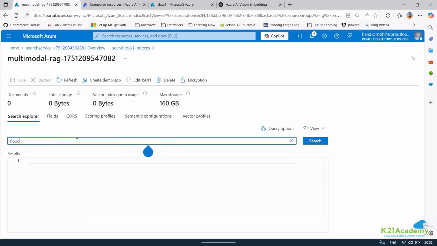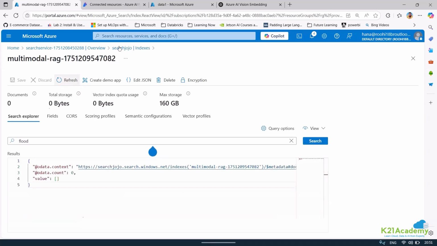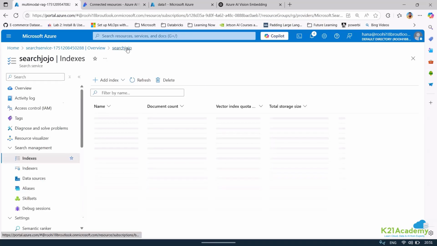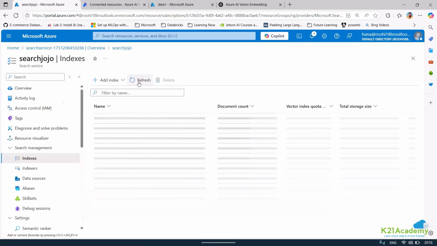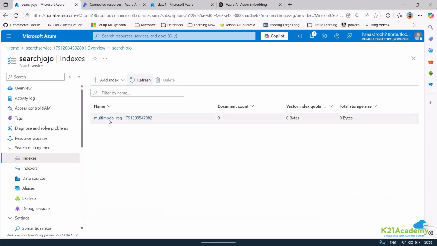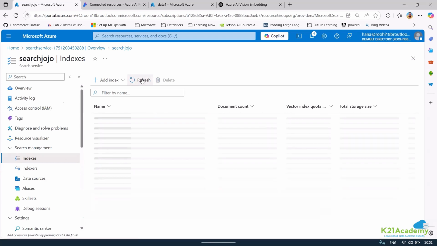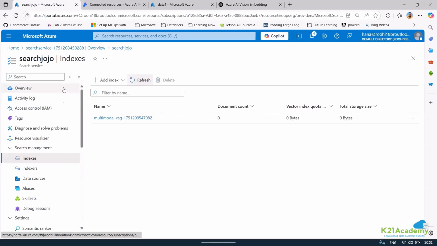Flood. Gerald, the storage says 0 bytes, so I don't think any data is there. Yeah, it is there, but it might take a little bit of time to show up, to be very frank. That is one of the things. Nothing apart from that. We'll just wait, because we have already created, right? We have just followed the process. So everything is created. Maybe it will take a little bit of time to show.